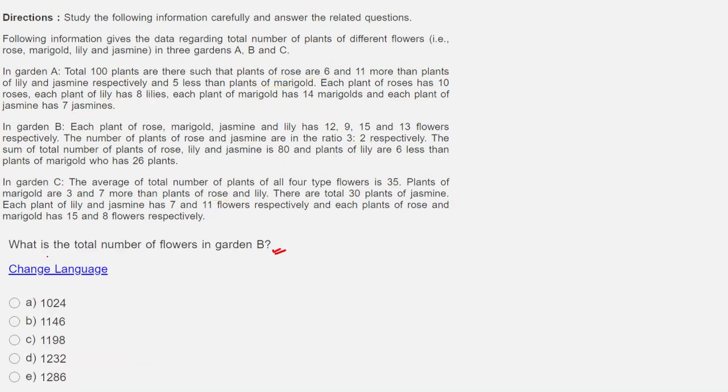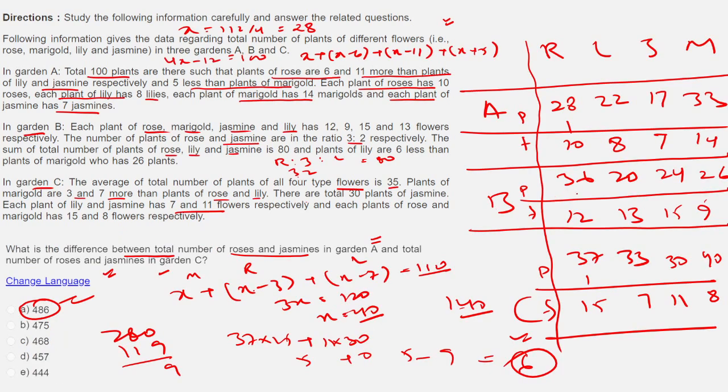Let us look at this question. What is the total number of flowers in garden B? All right, this is tempting. What is given here? This will be a multiple of these, right? This is ending in 0. This is 9 6s are 54 and 6 is 12. So this answer has to end in 6, right?